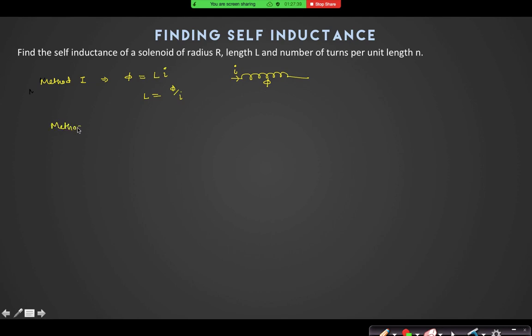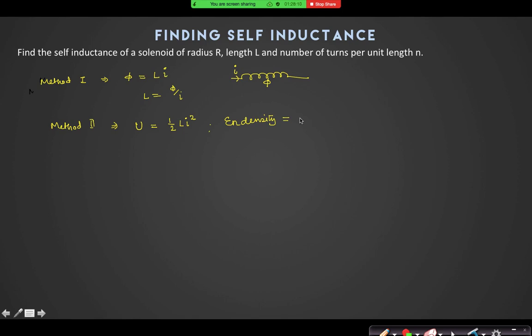And what is the second method? You pass the current I, and you calculate the energy, which is half L I square. Do you know the energy in a magnetic field? We have discussed the energy density in a magnetic field. Energy density was how much?